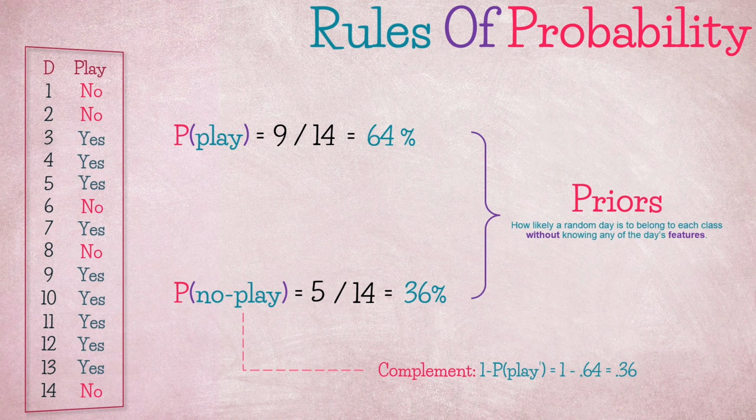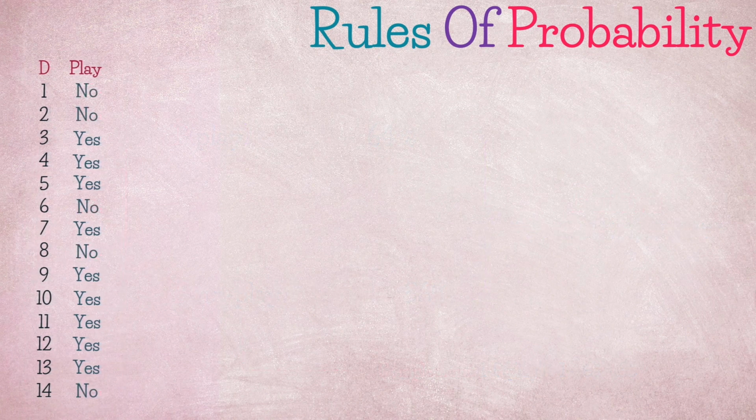These probabilities are known as priors, which is an estimate of game day status knowing nothing about the day's features. Our friend here will save these priors for us as we are gonna need them later. Now let's add some features. We'll focus on the weather data for each game day.